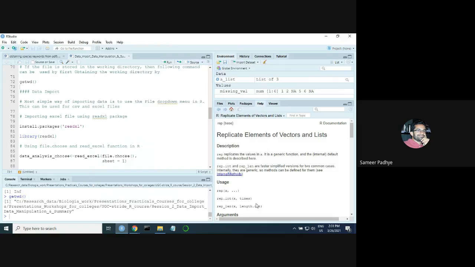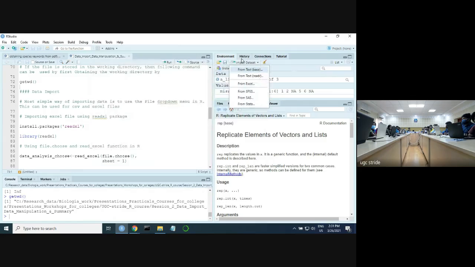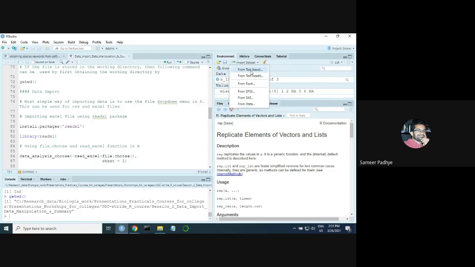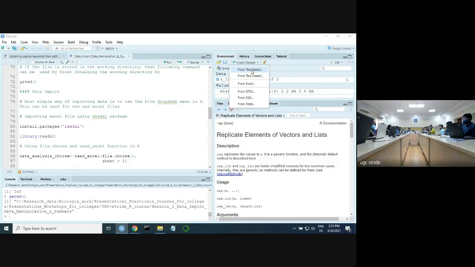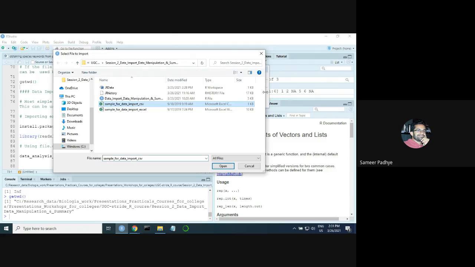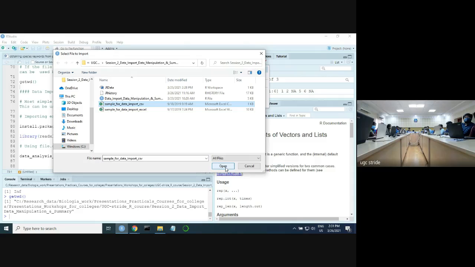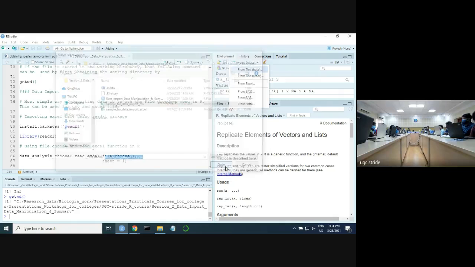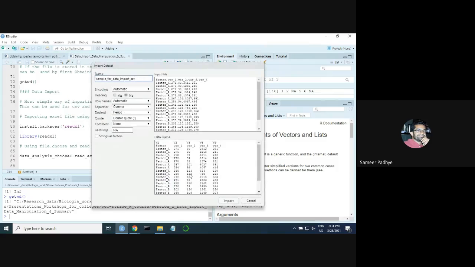I'll show it to you again. Go to import data set. Select the first option, from text, and then select the CSV file that I have sent you and press open. So all of you see this window on your machines?